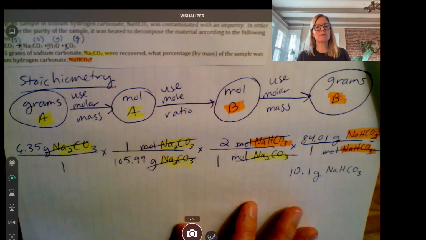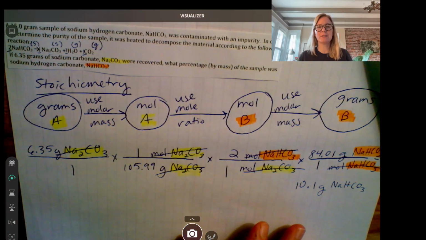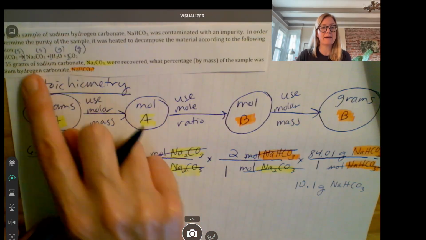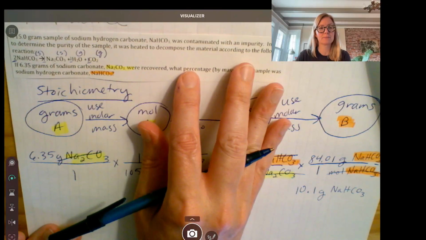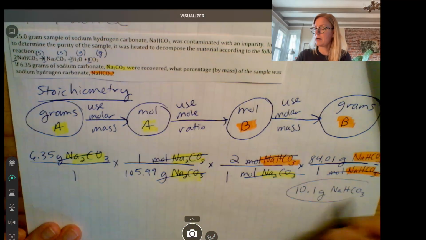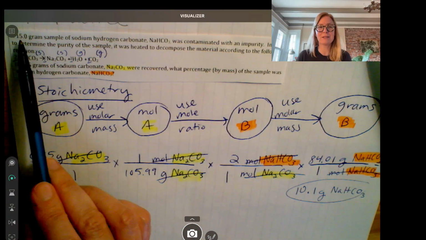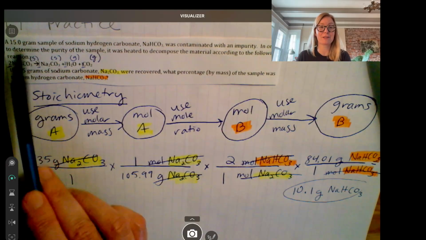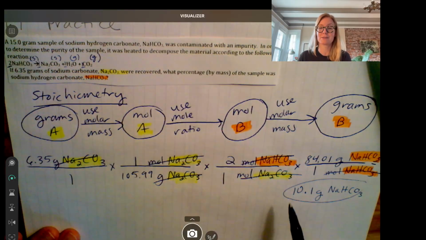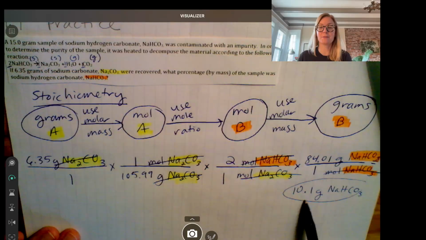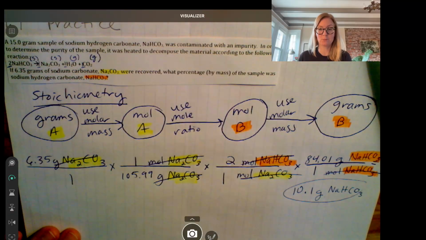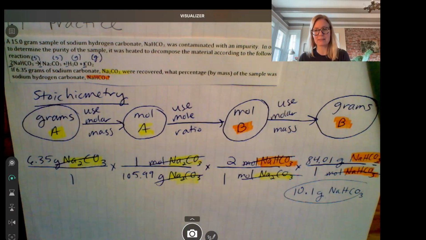You can't always do this with stoichiometry, but in this type of problem you can. We knew it was going to be heavier than 6.35 grams, which it is. And we knew it needed to be less than 15 grams, because if our substance with impurities was 15 grams, then the pure stuff would have to be a part of that. Okay, so our answer is definitely in the range that makes sense.